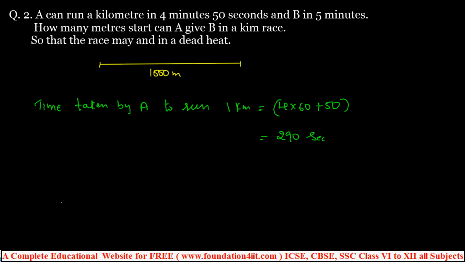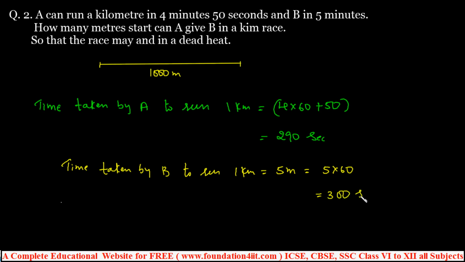And time taken by B to run the same 1 kilometer is 5 minutes, right? 5 minutes is 300 seconds. 5 minutes means 5 into 60.